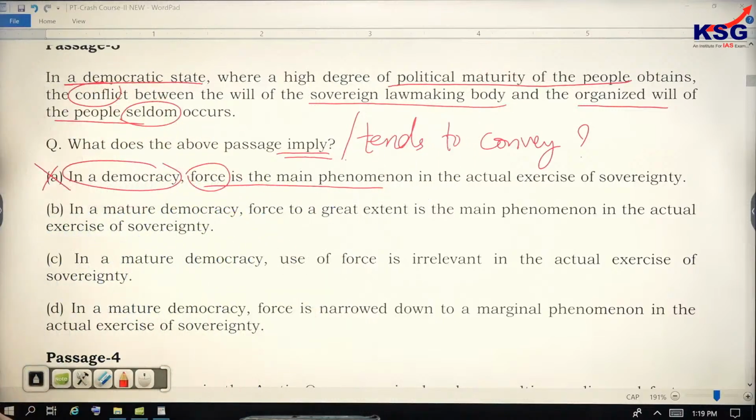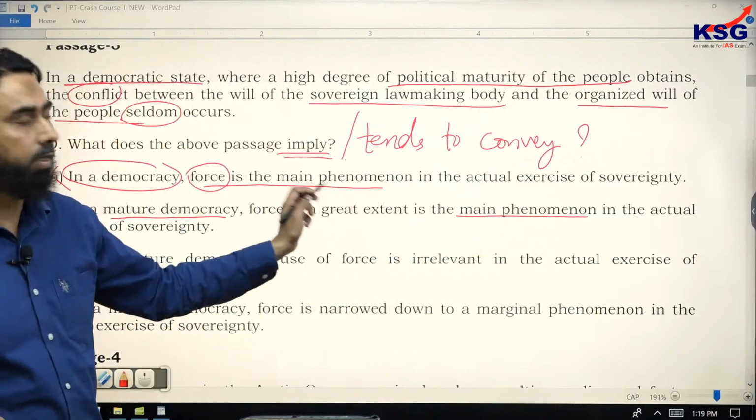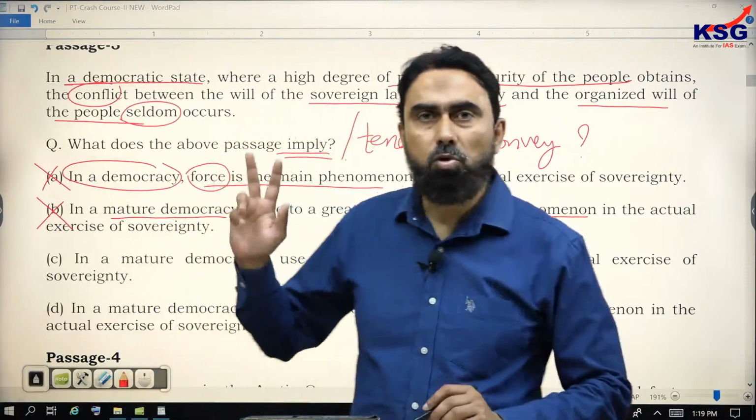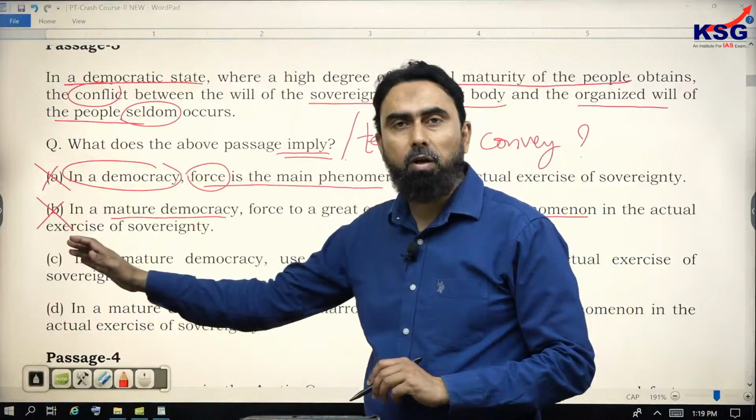So A is out. B, in a mature democracy. Now it talks about mature democracy. Force to a great extent is the main phenomenon, but more or less it is saying the same thing as A is saying. Force is the main phenomenon. If force is the main phenomenon, again it is going against the author, against the passage. Now two weak options. Your job is to always eliminate at the very outset, at the very beginning.